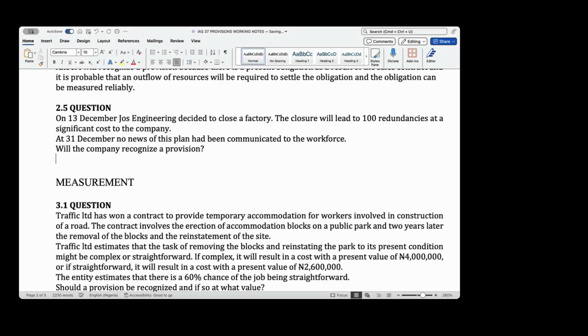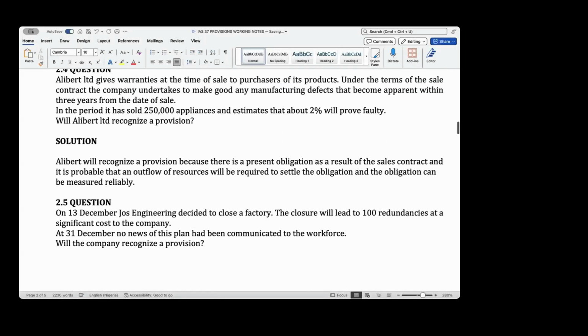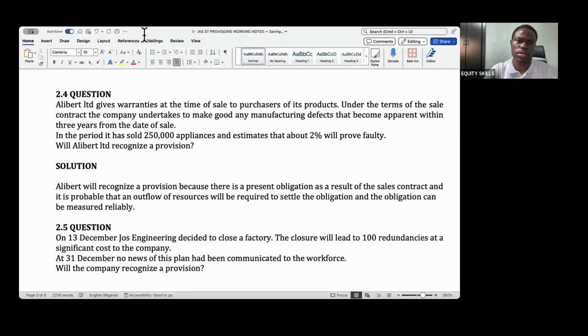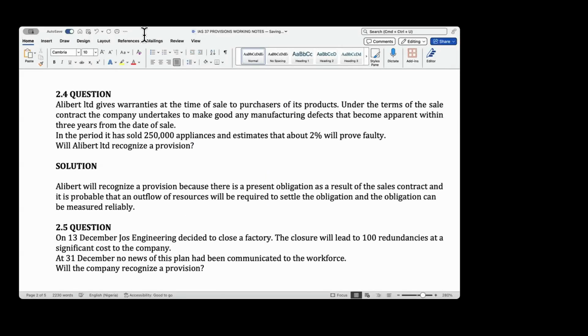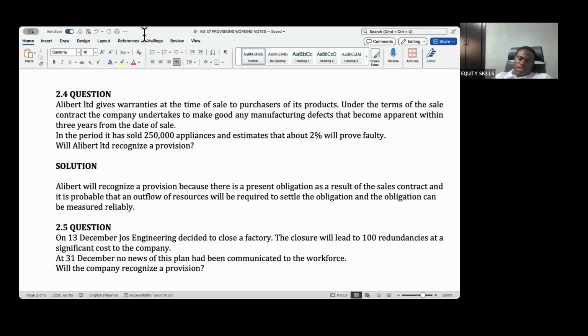Okay, sir. Before we do another one, sir. I was thinking that the probability will have to be above 50% before we can make provision. Since this one is just 2% likelihood of their electronics or product to be faulty, should we still go ahead and recognize provision? Yes. You are going to go ahead and recognize provision.